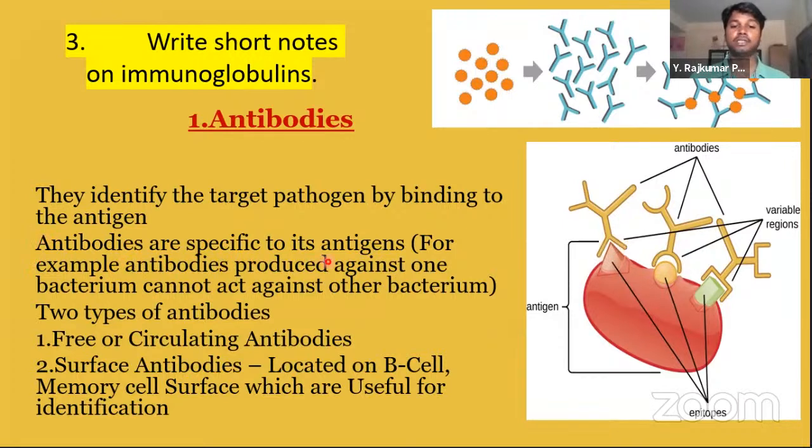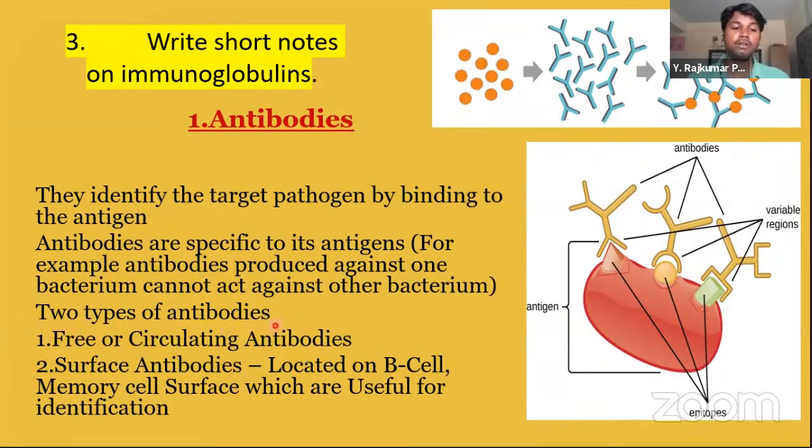Antibodies are specific to their antigen. For example, antibodies produced against one bacterium cannot act against the other bacterium. So they are specific.